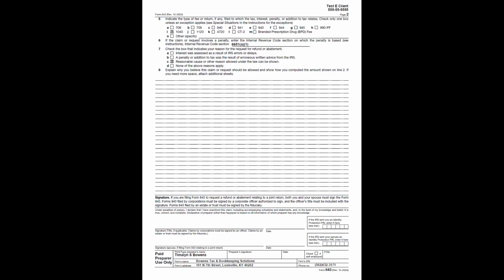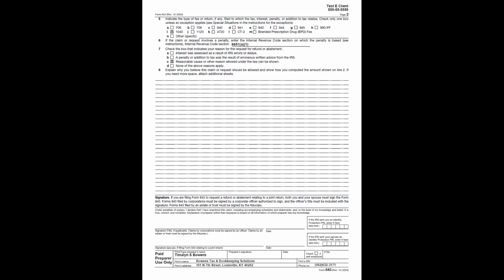Those things include, but are not limited to, a death in the immediate family of the taxpayer, inability to obtain records, but they have to have reasonably been trying to obtain records. If there was a natural disaster or other related instance where the taxpayer's records were destroyed.